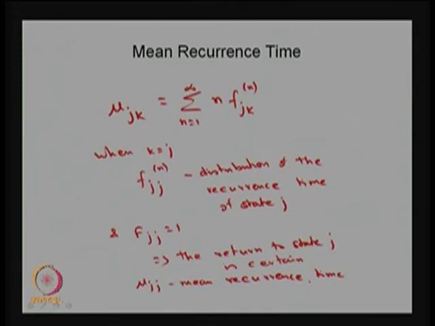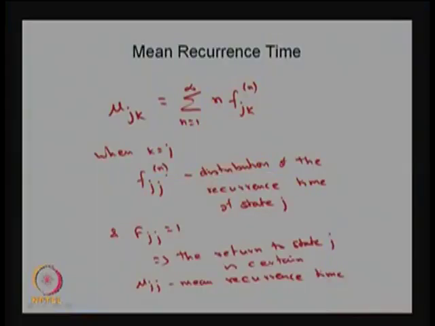So, we are considering the second case in which f j j is equal to 1. The return to the state j is certain, and the small f j j of n gives the distribution of the recurrence time. Our interest is also in the mean recurrence time, that can be calculated by using mu j j.